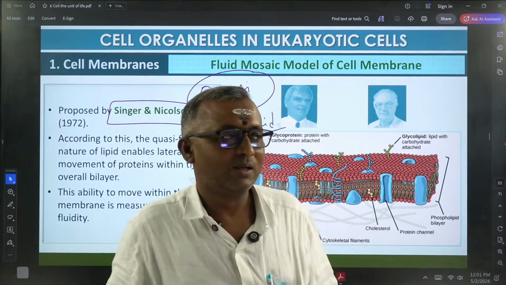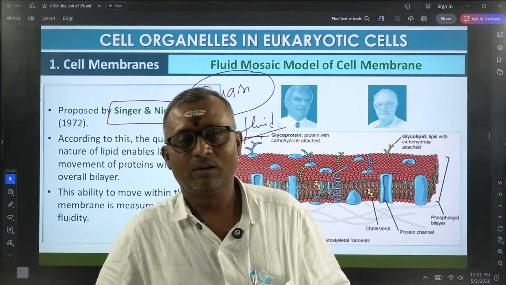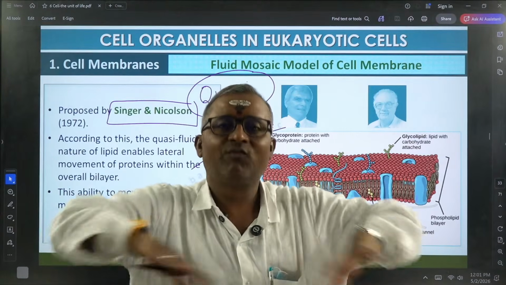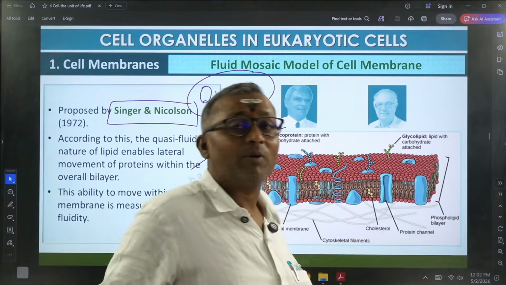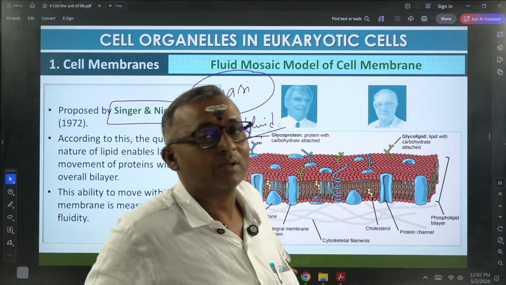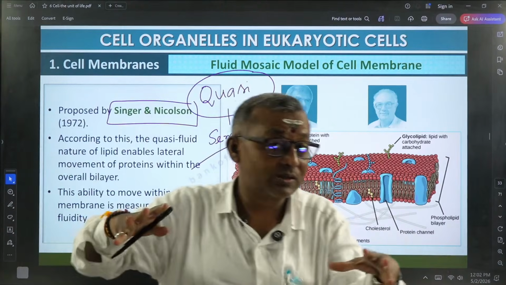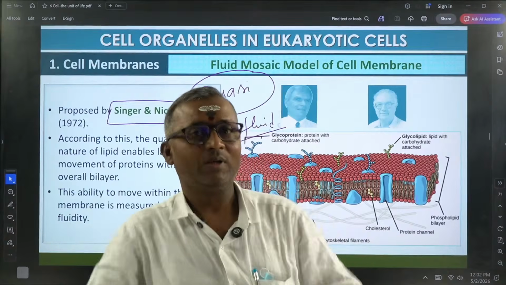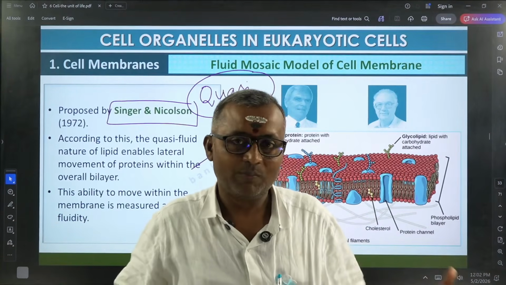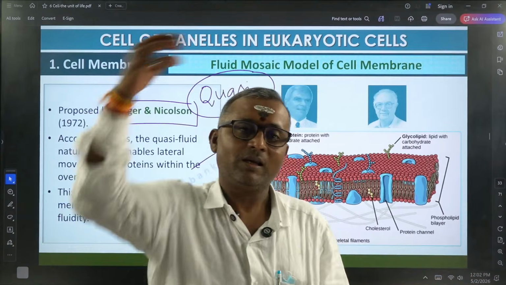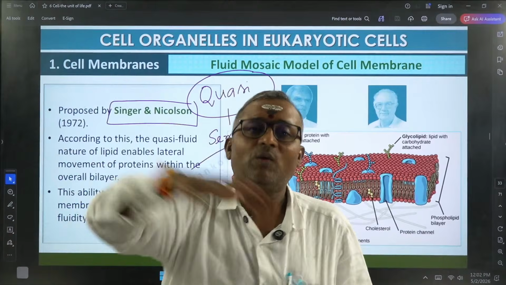I can give you one simple example: icebergs floating in the ocean. You can take this as an example for the structure of the plasma membrane. Ocean is composed of water, right? This water you can compare with lipids. In that lipid ocean, icebergs are floating.